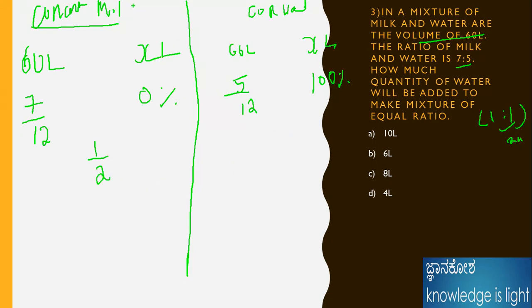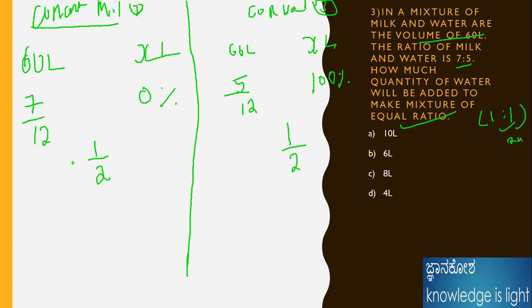I am showing that this is method 2, and this is method 3. Understand? I will show the same answer should be coming. Already I told you the 10 liter answer, 1 by 2. Taking the LCM of 12 and 2, the LCM should be 12 only.